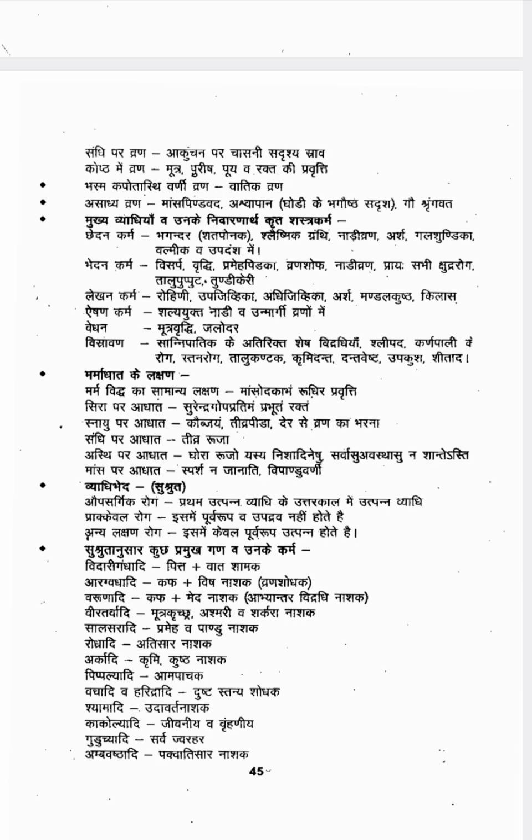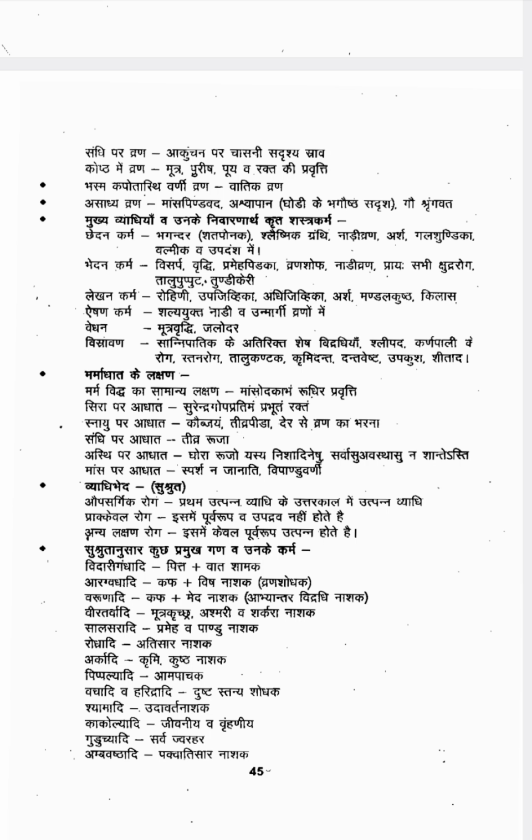Bhedana karma is indicated in Visarpa, Vriddhi, Prameha Pidaka, Vrana Shotha, Nadi Vrana, then all kinds of Kshudra Roga, Talu Pupputa, Tundikeri. In these conditions, Bhedana karma is indicated. Then Lekhana karma is indicated in Rohini, Upajihvika, Adhijihvika, Arshas, Mandala, Kushtha, Kilasa. Then Eshana karma is indicated in Shalya Yukta Nadi and Unmargi Vrana.